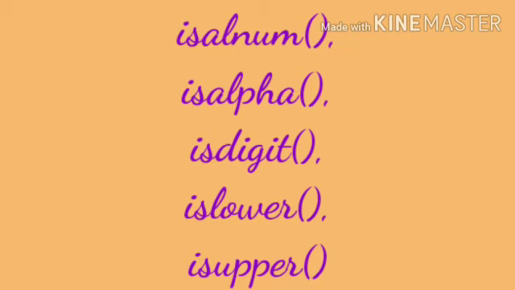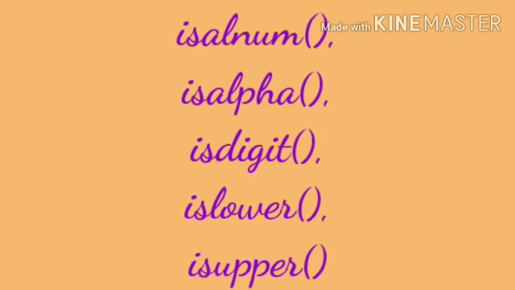If the given character is alphanumeric, it returns the value 1, otherwise it returns the value 0. Alphanumeric means the values are either alphabets or numbers. Next one is isalpha. This function is used to check whether the given character is an alphabet or not. If the given character is an alphabet, it returns the value 1, otherwise it returns the value 0.